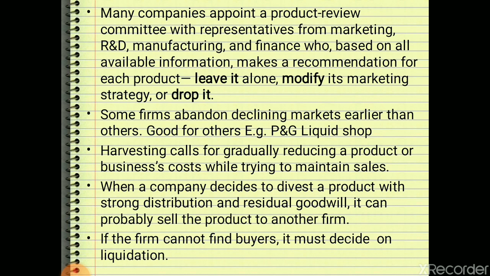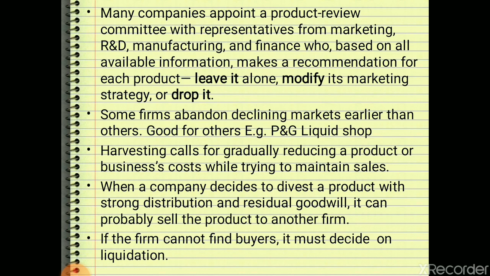Some firms abandon declining markets earlier than others, right? Like, that market is good for others, not good for me, so I will leave that product. Like P&G abandoned its liquid soap. Then harvesting calls for gradually reducing the product or business cost. We are maintaining the sales, but we are reducing the product and business cost.